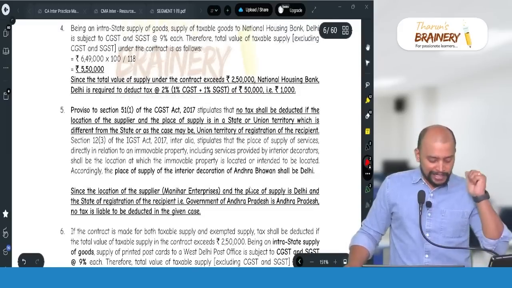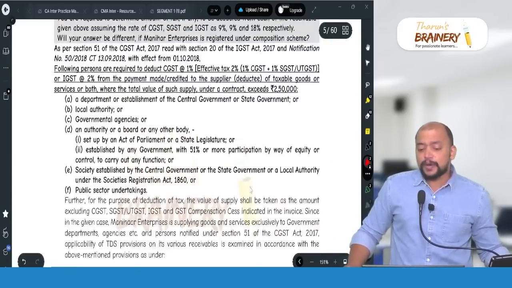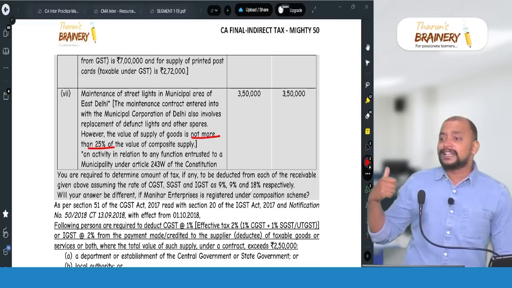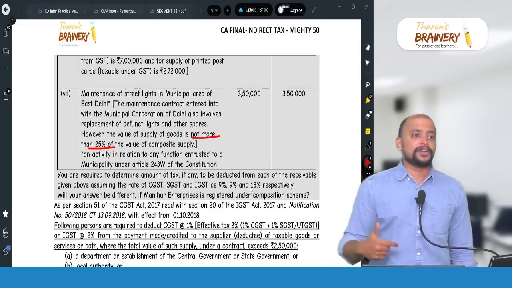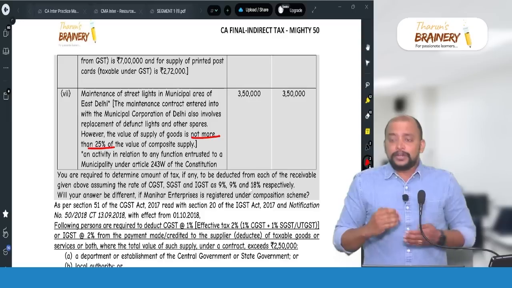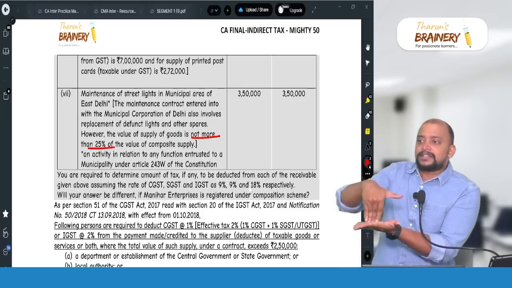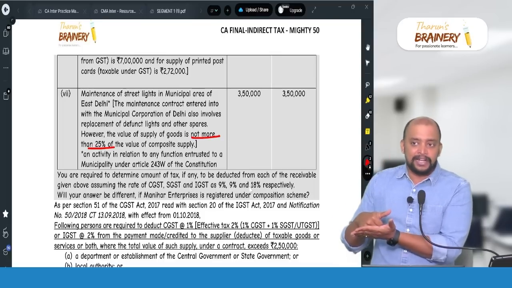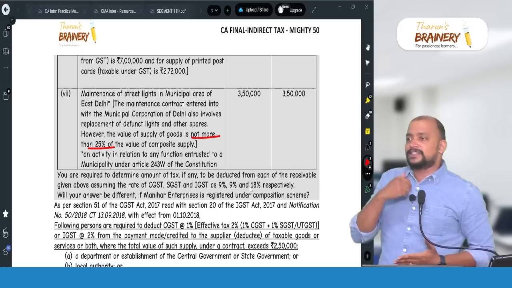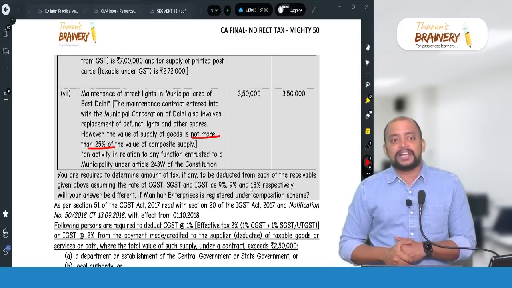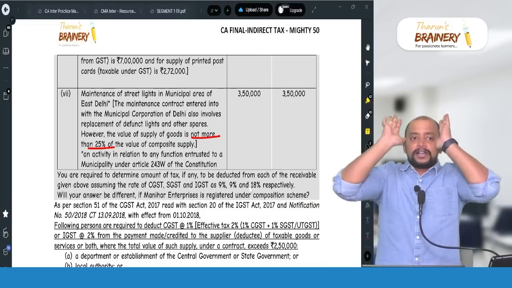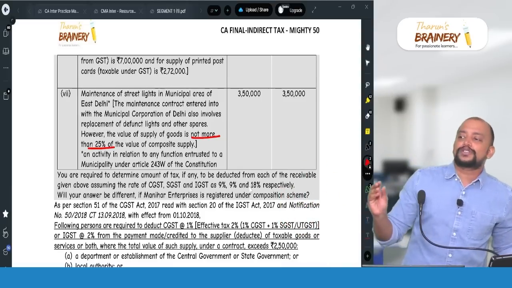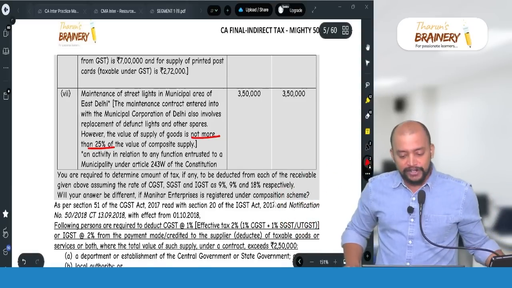And there is one point here. This particular service provided to government is exempted, but services provided to a government entity or government authority are not exempted, because there is an amendment which says that, any activity entrusted to government under Article 243 G or W. So when you are providing it to government, then only it is exempted. If it is a government authority or government entity, it is not exempted. Would Municipal Corporation of Delhi come under government entity? No. Government means central government, state government, local authority. So local authority also will come under government. So Municipal Corporation of Delhi is government.